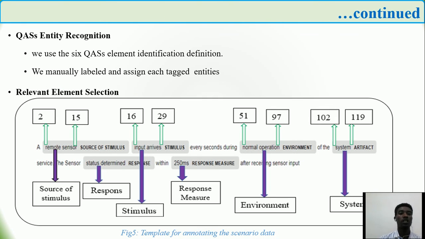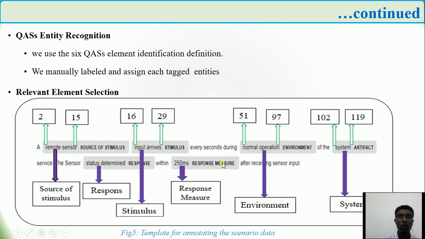For quality attribute scenarios entity recognition, we use the 6 quality attribute elements identification definition, and we manually label and assign each tagging entity, so the relevant elements selection can be used. For instance, a remote sensor input arrives every second during normal operation of the system. So the status of the sensor is determined within 250 milliseconds after receiving the sensor input.